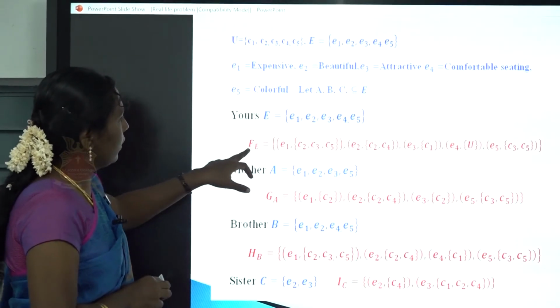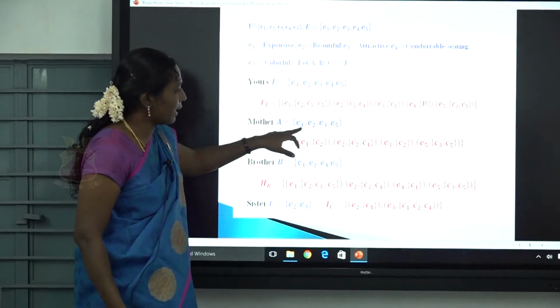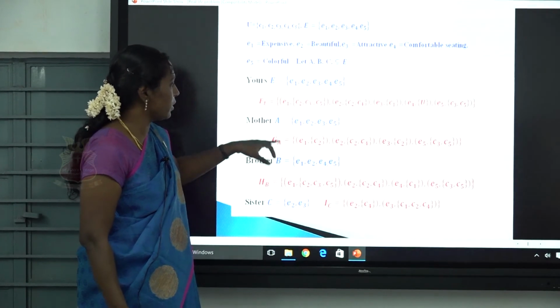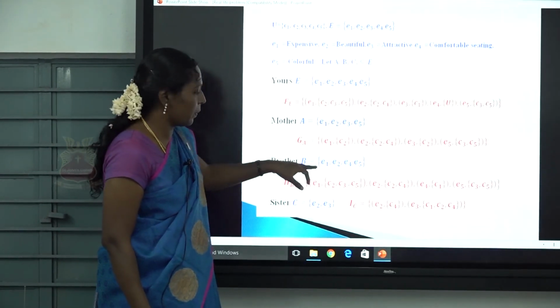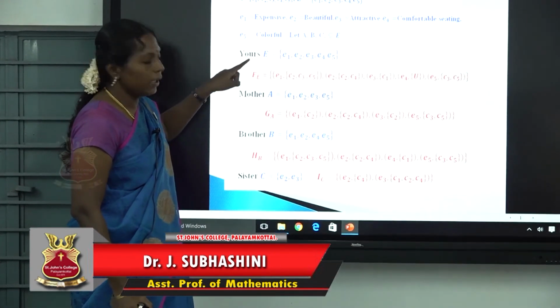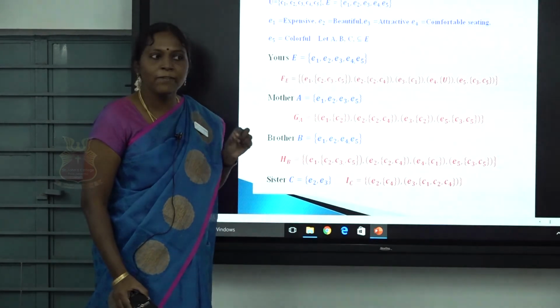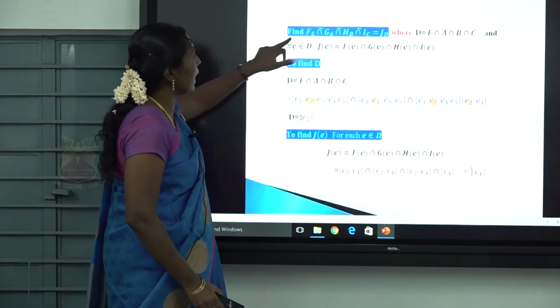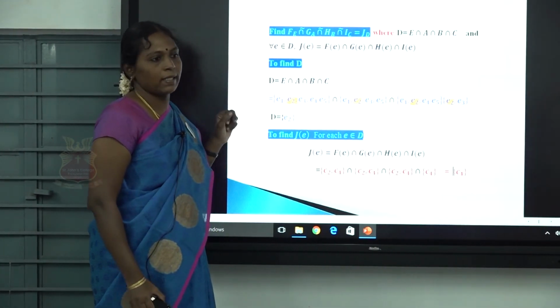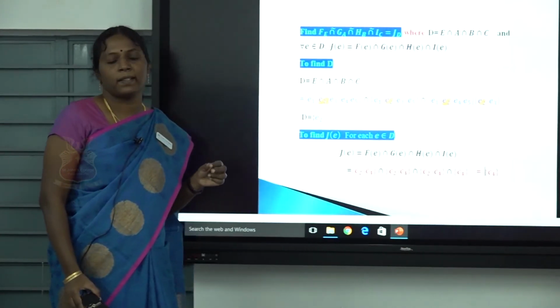Here E is a parameterized set, here A is another, the decision given by your mother, then your brother, your sister. You want to find E intersection A intersection B intersection C. That's the first stage, to find the intersection of these soft sets.